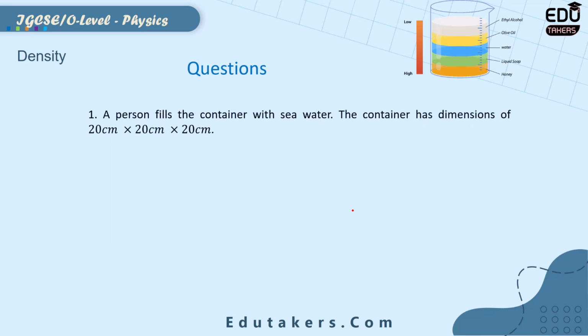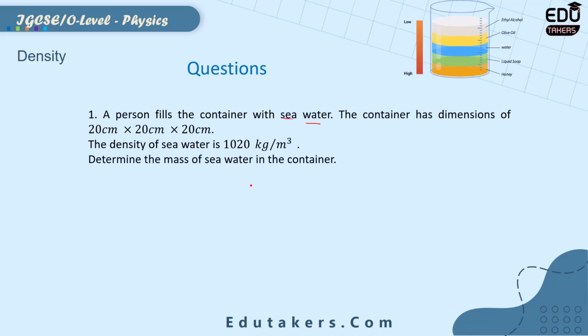There are some questions for your practice. Question number 1. A person fills a container with sea water. The container has dimensions of 20 cm times 20 cm times 20 cm. The density of the sea water is 1000 kg per meter cube. Determine the mass of the sea water in the container. Here you need to calculate the mass of the sea water if the density of sea water and the dimensions of the container are given.